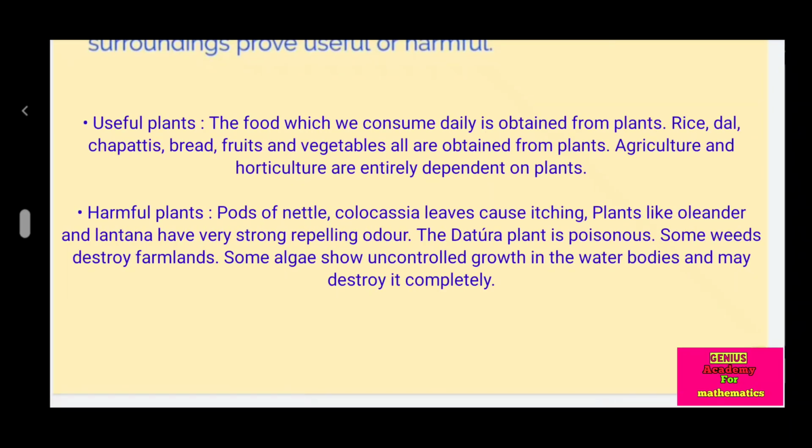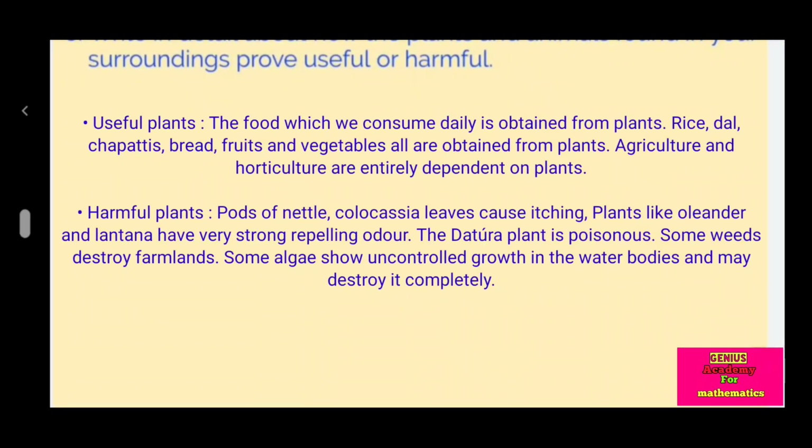Useful plants. The food which we consume daily is obtained from plants. Rice, dal, chapatis, bread, fruits and vegetables all are obtained from plants. Agriculture and horticulture are entirely dependent on plants.